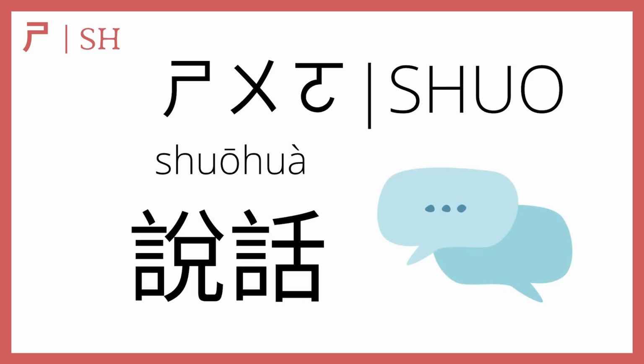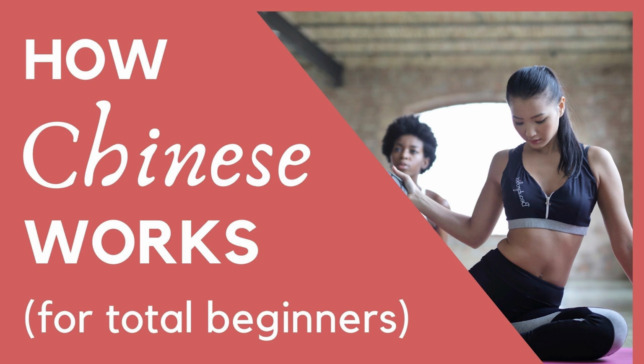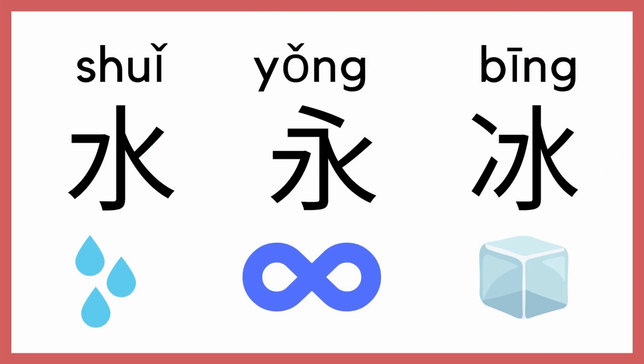And shi plus u plus o makes 说, as in 说话, which means to speak. 我在跟你说话, I am speaking to you. 说话, speak. Here, shi plus u plus a makes 水, and in the third tone, 水 means water. If you watched the How Chinese Works video, you saw this word before. We used it in several examples to illustrate word construction concepts. And so if you haven't yet, go check out that video. Alright, moving on.